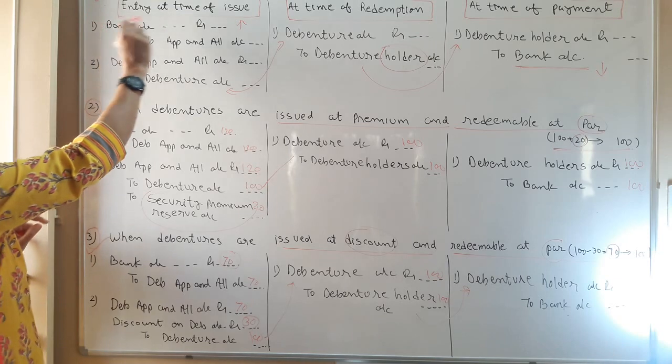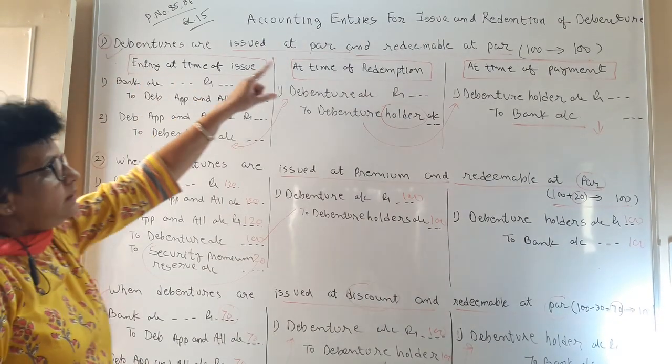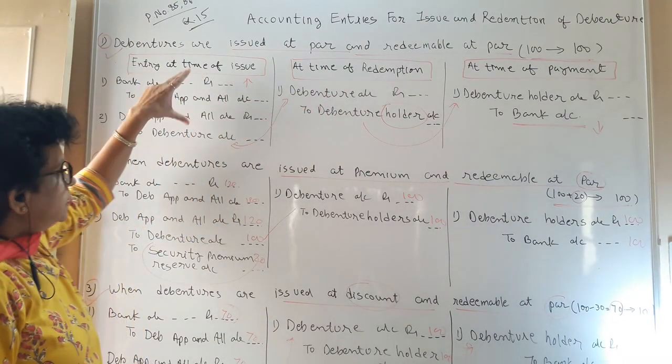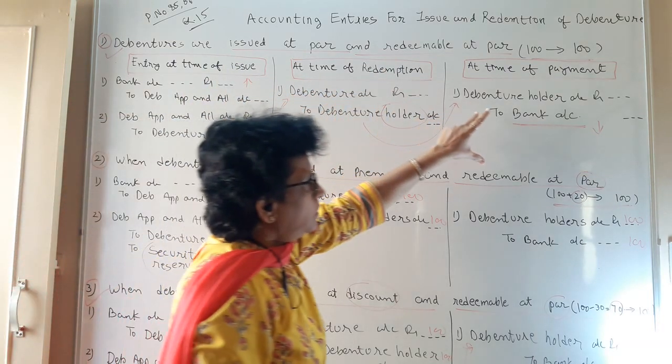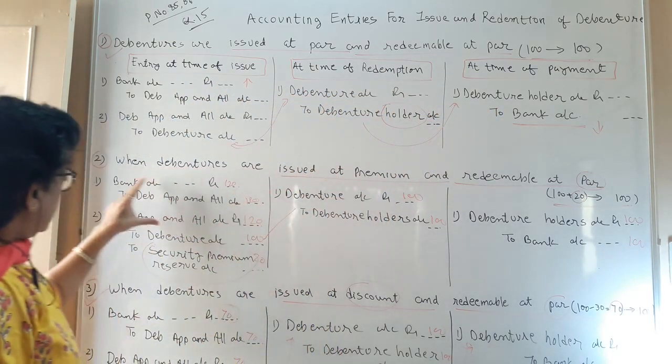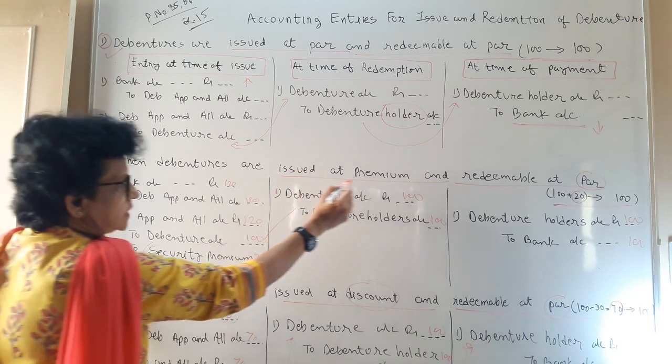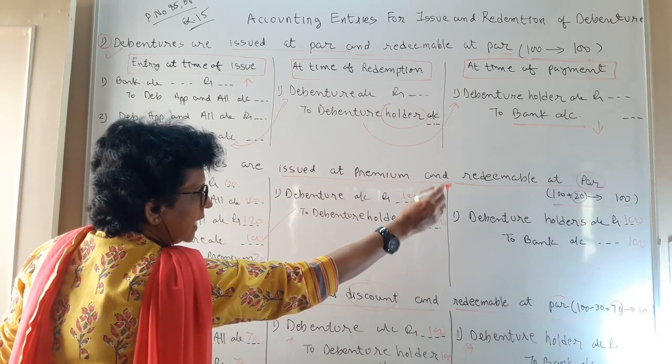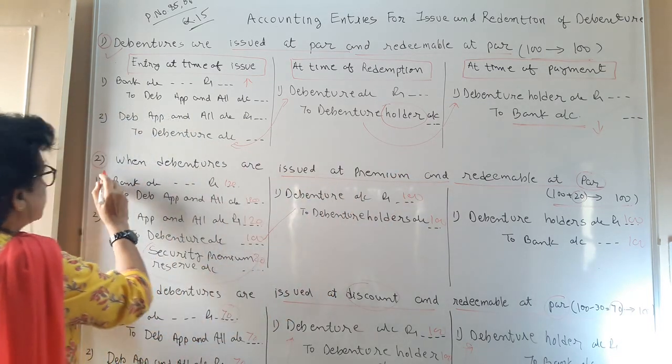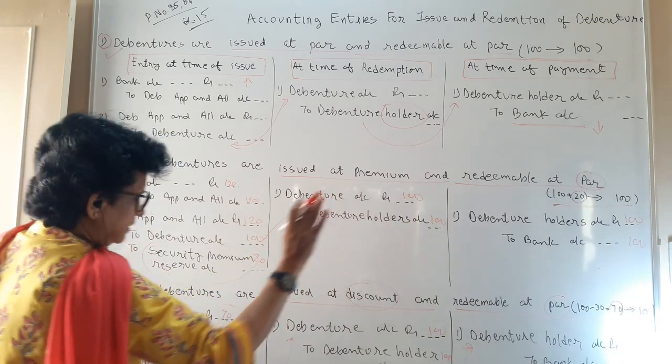Situation number 1, debentures are issued at par, redeemable at par. This set of 3 journals you have to write. Second situation, when debentures are issued at premium and redeemable at par, 3 journals to be written.